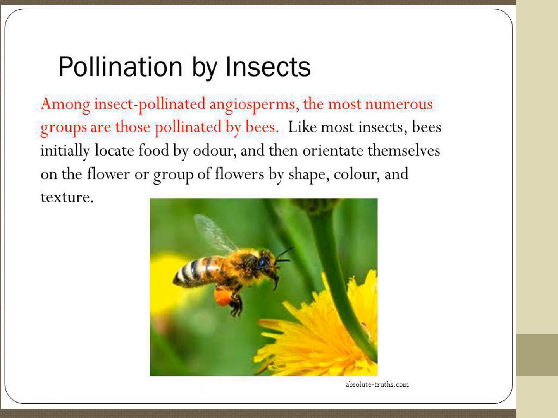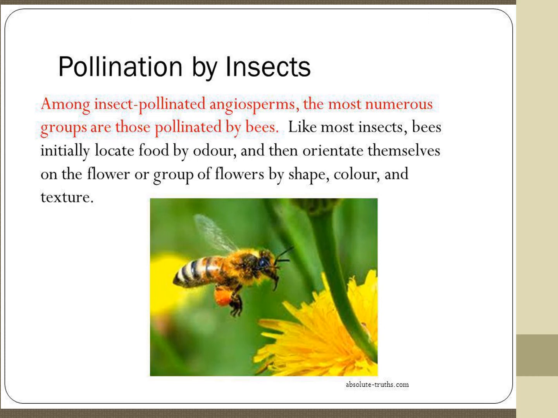Approximately 80% of pollination done by insects is carried out by bees. Insects means honeybees mostly.